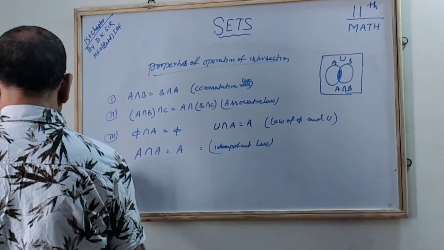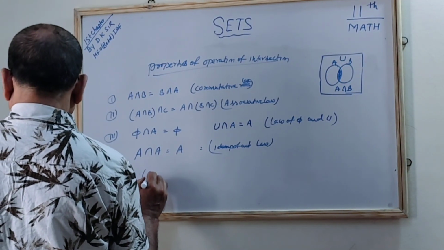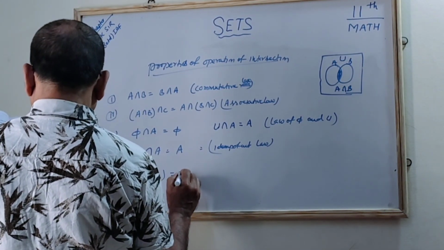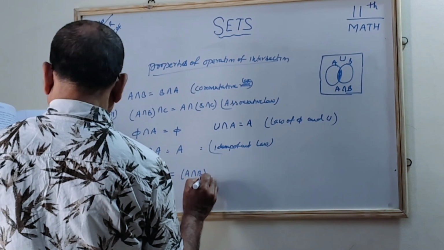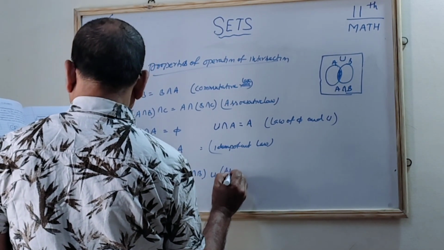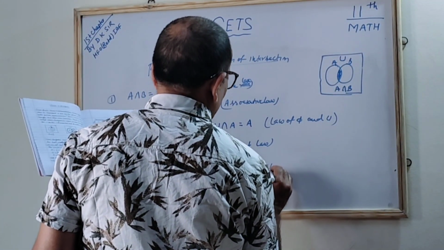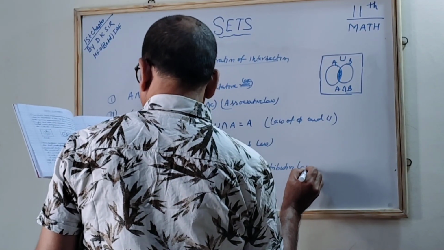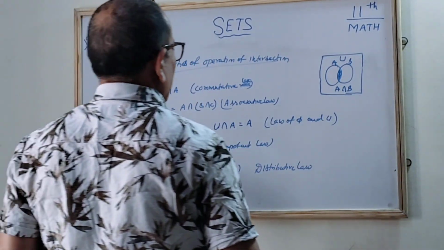And the fifth is A intersection (B union C), which is equal to (A intersection B) union (A intersection C). It follows the distributive law. Correct?